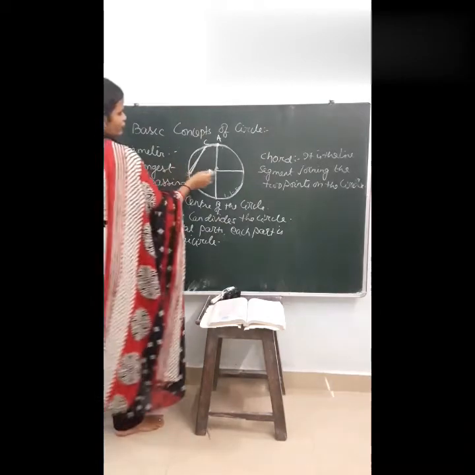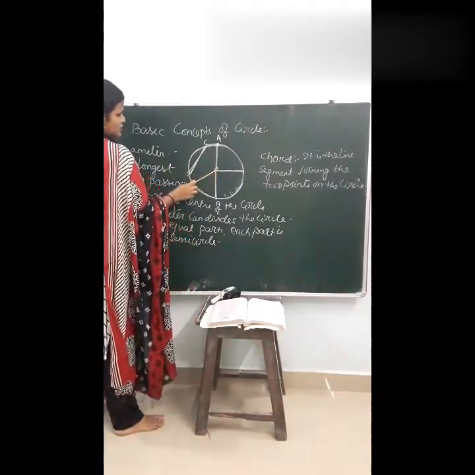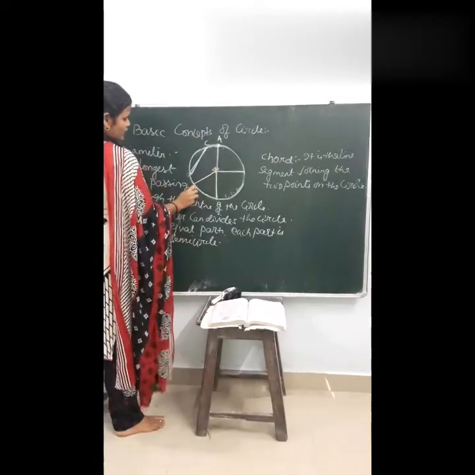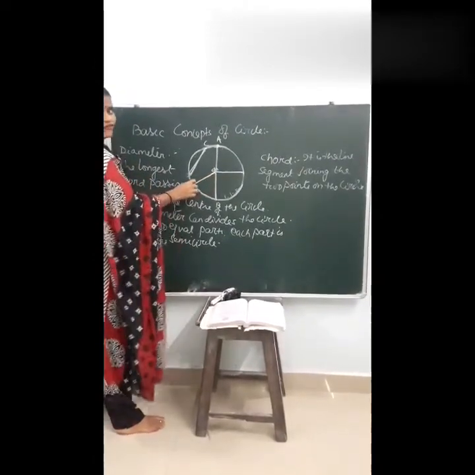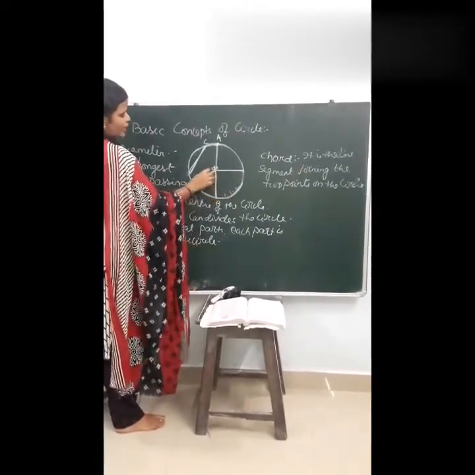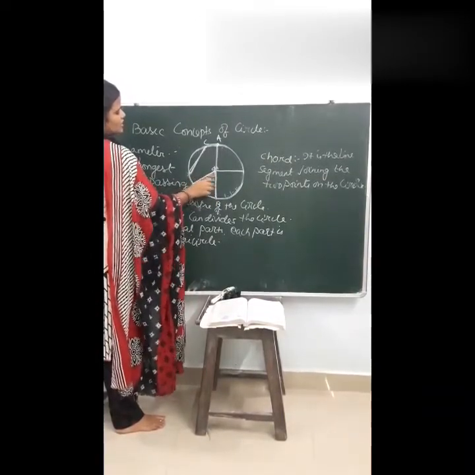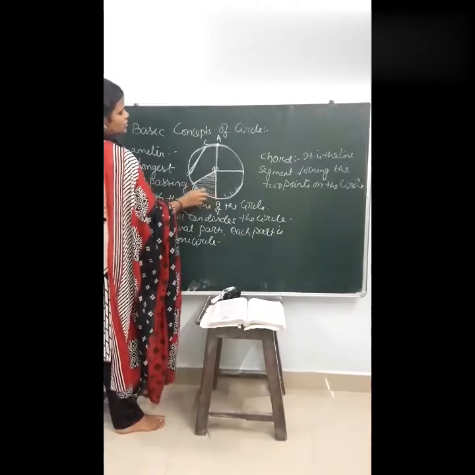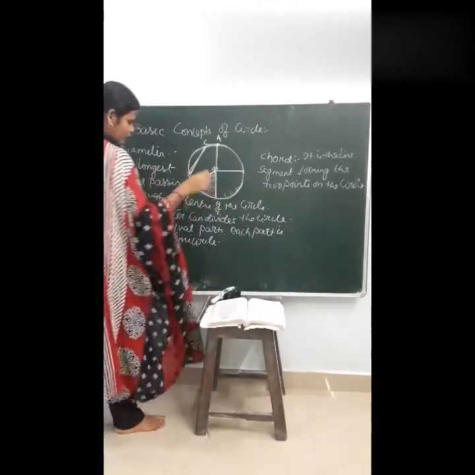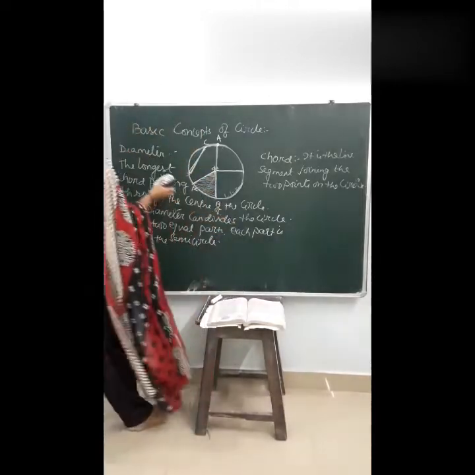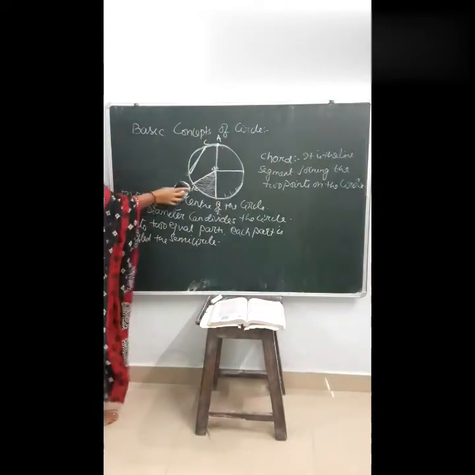Next, this is the center O, and I will join OF and OB. These are two radii of the circle. The region between the two radii of the circle is called a sector. Students, I hope you are understanding this.